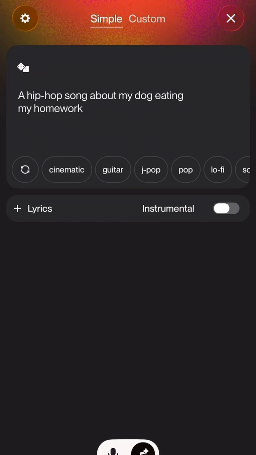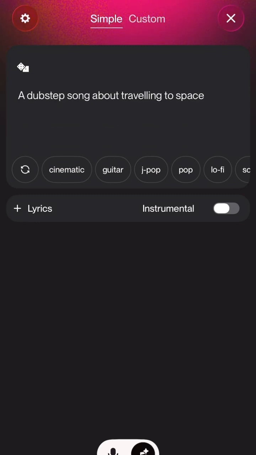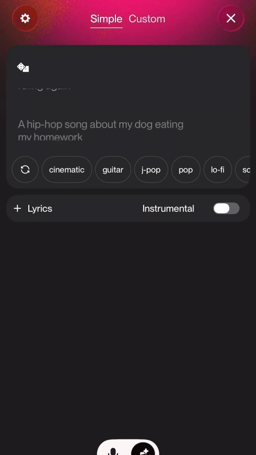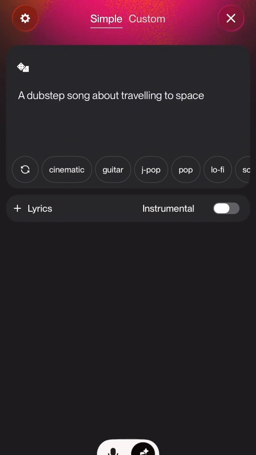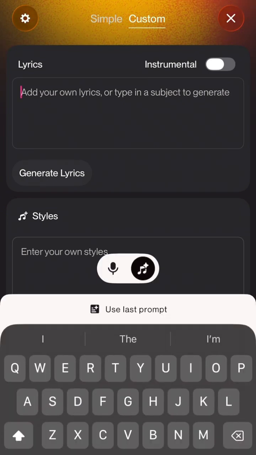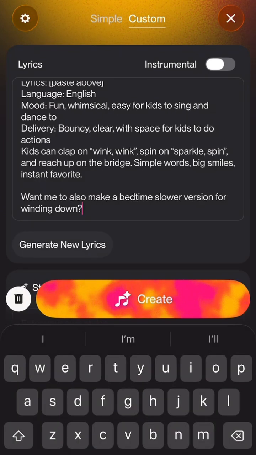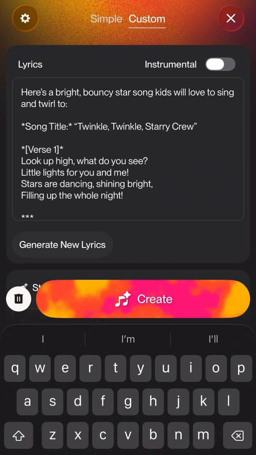Simple can as well do what any other AI you want to use can do. Once I input the same prompt I input in that AI model, it's going to generate lyrics and everything for me. But because we've generated it, I'm just going to come here at the space for the lyrics and paste. Now you can see that I have pasted this.